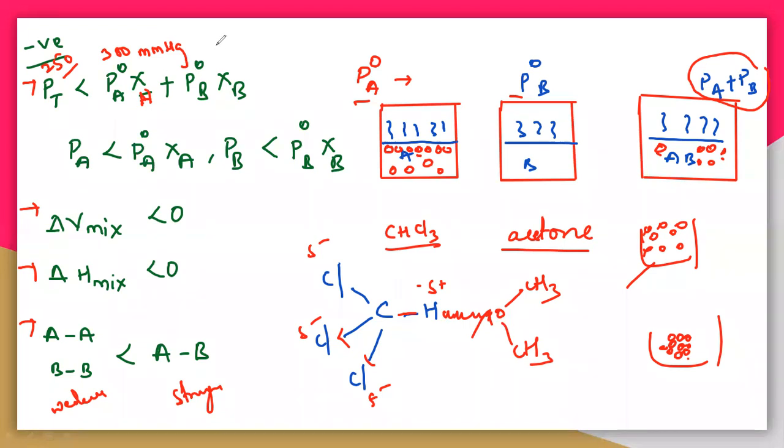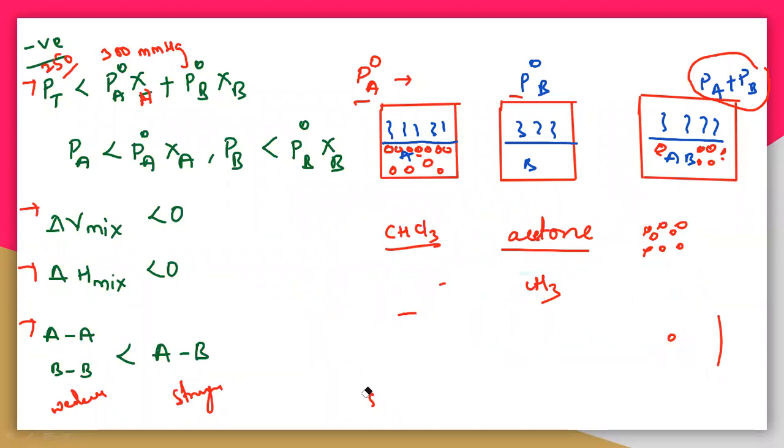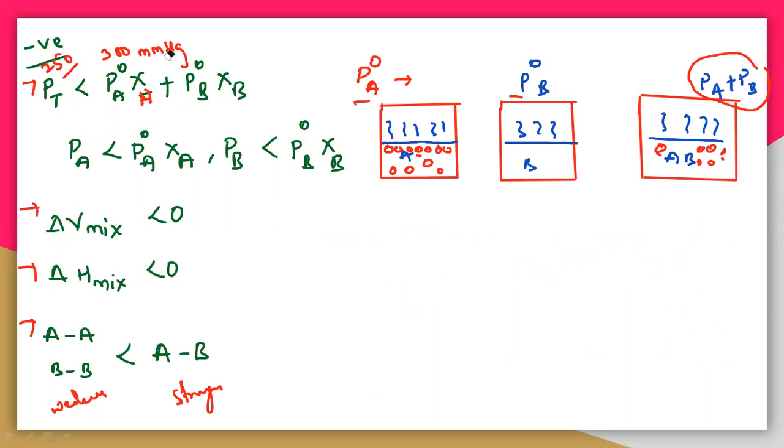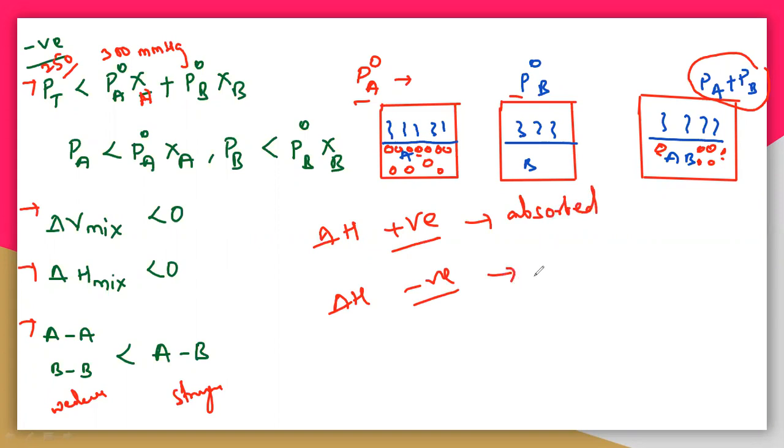So delta H mix is nothing but the heat energy. It is also called the enthalpy of reaction. Generally delta H can be positive or negative. If it is positive, it means the energy is absorbed. And if it is negative, then it means that it is released.